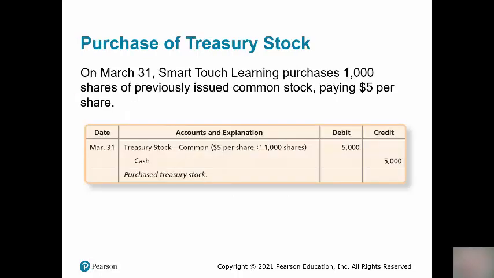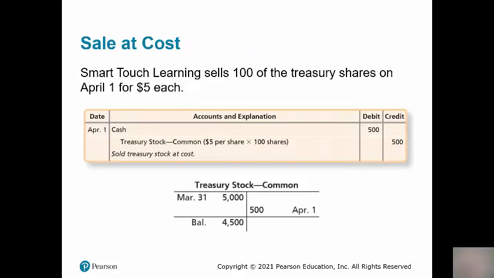So let's look at the journal entry for Smart Touch Learning when they purchased 1,000 shares of their previously issued common stock and paid $5 per share. We take $5 times 1,000 and get $5,000. So we debit treasury stock common for 5,000 and we credit cash for 5,000.